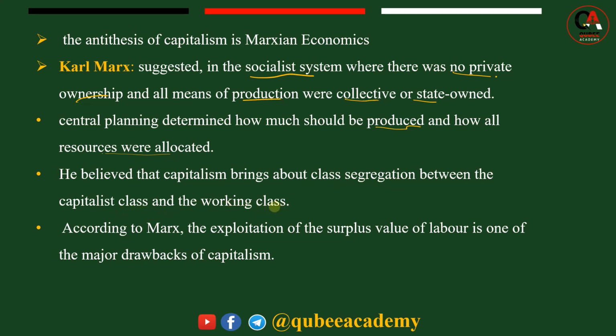But during capitalism, two social classes formed or emerged. The capitalist classes, sometimes called the bourgeois, and the working classes, which were known as the proletariat, because of the, according to Karl Marx, capitalism brings about class segregation.